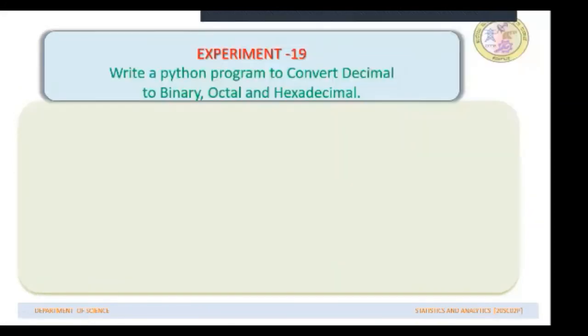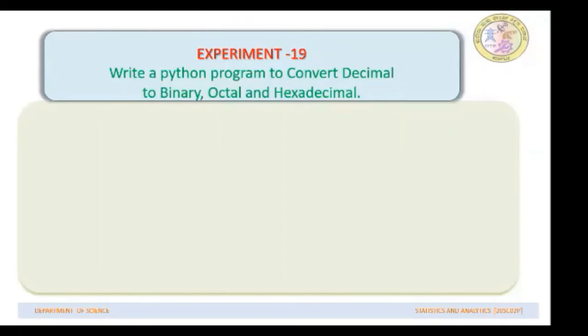Now let us quickly go through an experiment to convert a decimal number into binary, octal and hexadecimal form. Now before going to writing the codes, let us just see what these number systems are. Decimal number system is the most familiar number system which we all use.